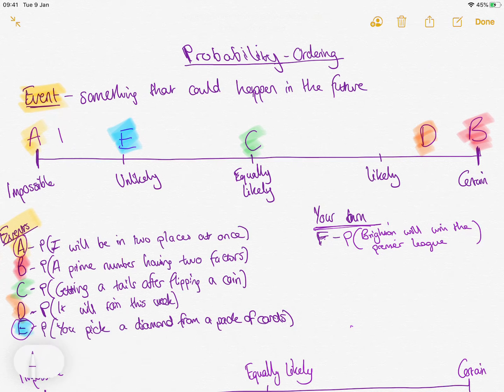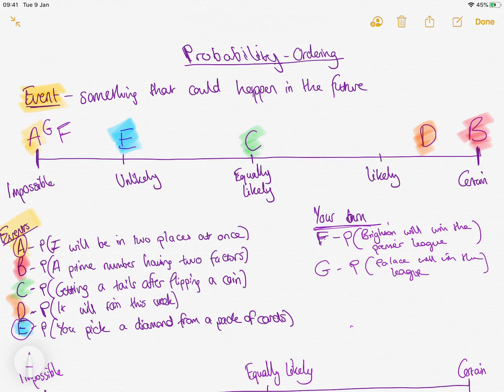So I'm going to put it down here. Think about when Leicester won the Premier League. People would probably say, yeah, that's unlikely as well. But they did it, so it can happen. But Brighton is probably pretty unlikely. If I came up with another one, the probability of Palace winning the Premier League, then that's probably just a bit lower than that. So let's call that event G. That Palace win the league. And again, maybe that's my bias coming in there. Bias means that it's an unfair opinion, and I am biased because I am a Brighton fan.